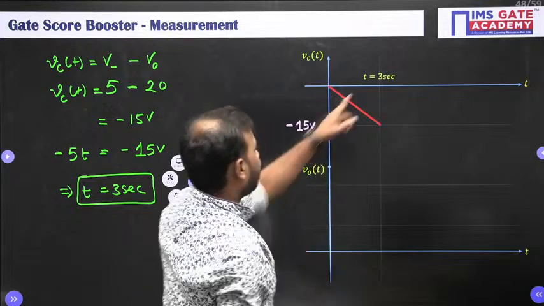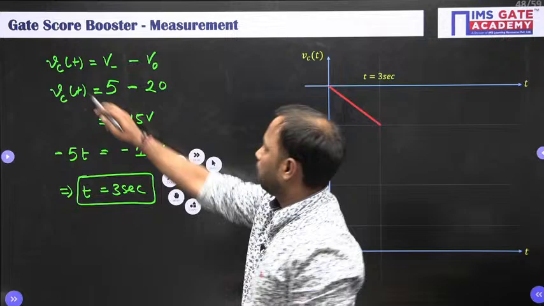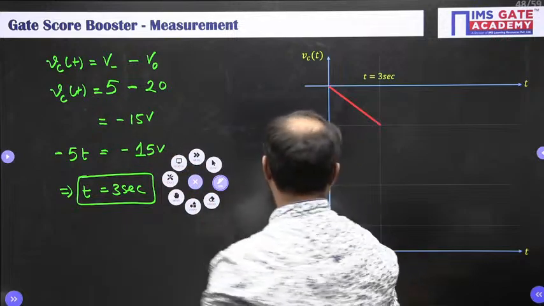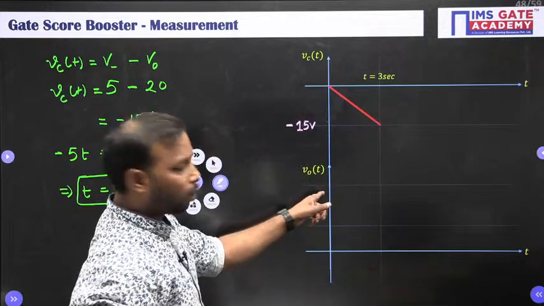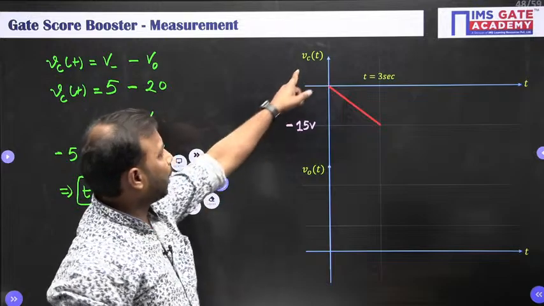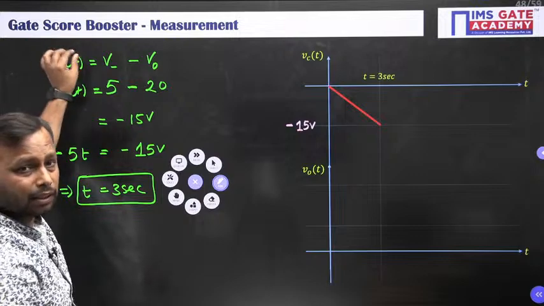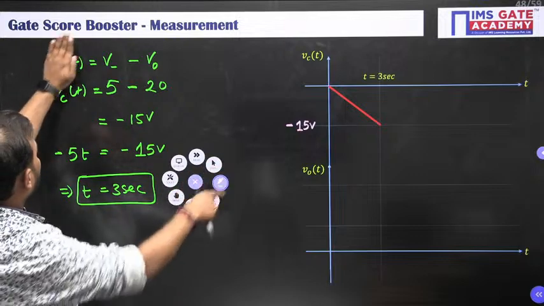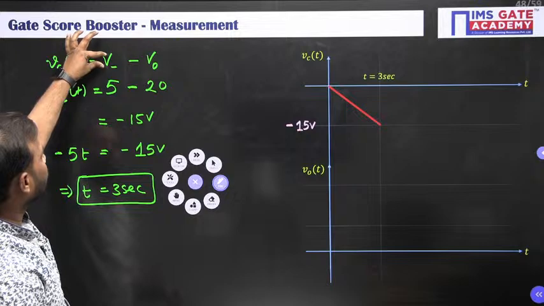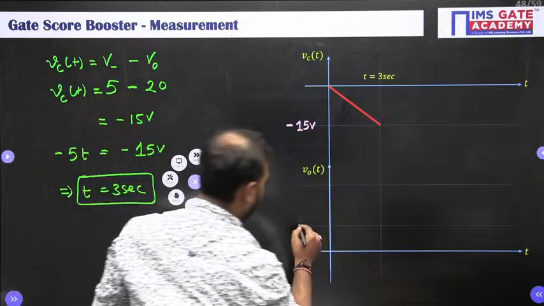Right? At t equal to 3 seconds, it reaches minus 15 volt. What about the output? As the capacitor is uncharged, initially this is 0. So the output will be V minus, which is 5 volt. So this is your 5 volt axis.